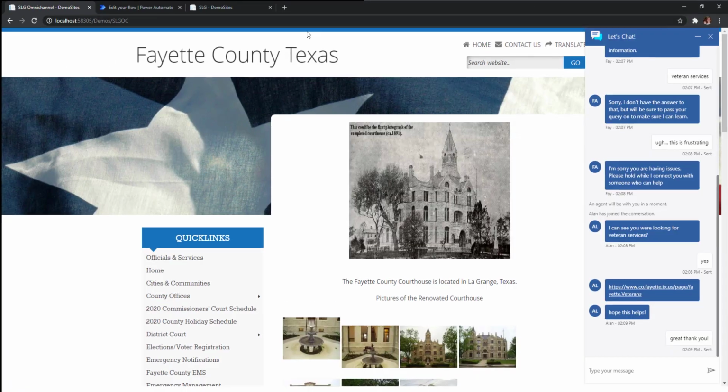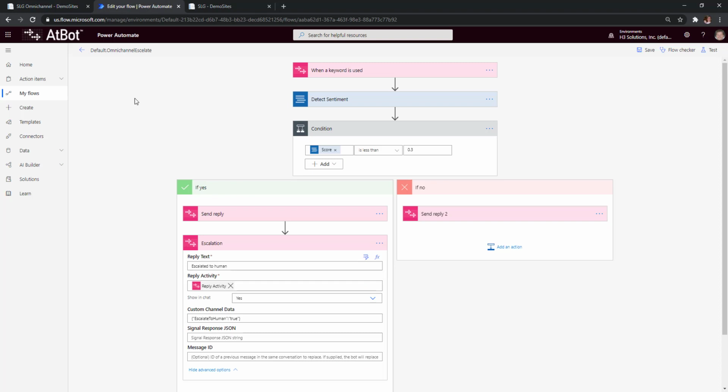Just a little bit more background on the flow that happens when the user gets frustrated. So we have this skill in AtBot or in Power Automate that is a skill for our bot. And it gets kicked off anytime the user says something that the bot doesn't have an answer for. So it didn't hit a LUIS intent, it did not catch on a Q&A Maker answer, and it was not a keyword that the bot can understand.